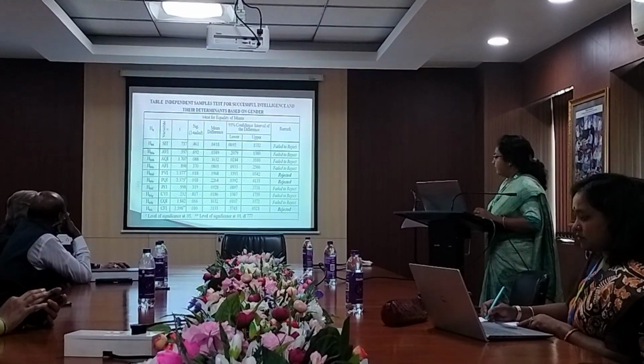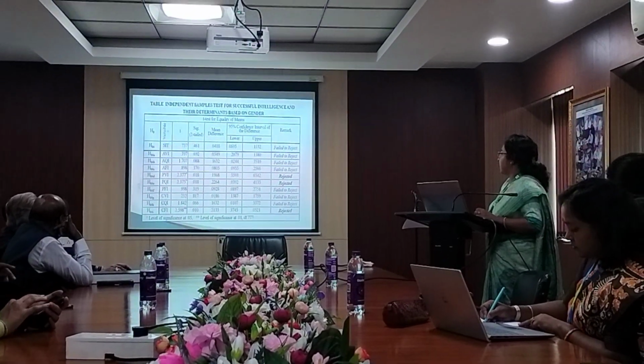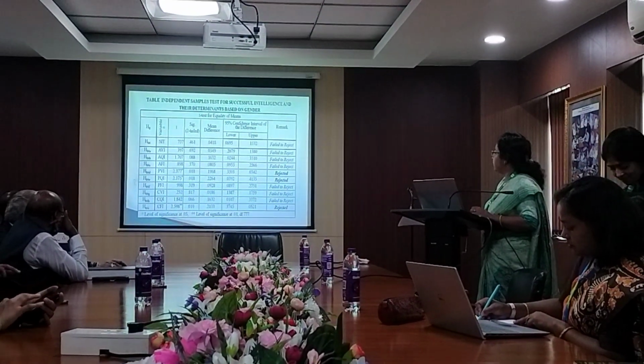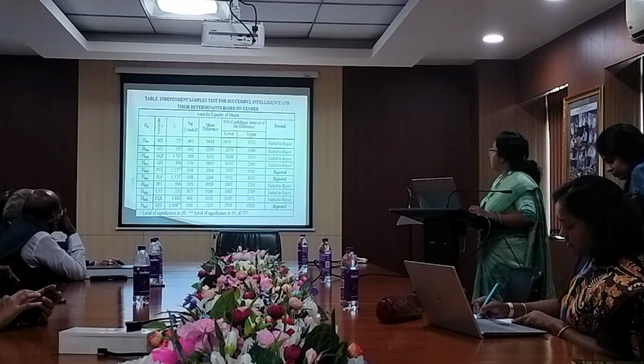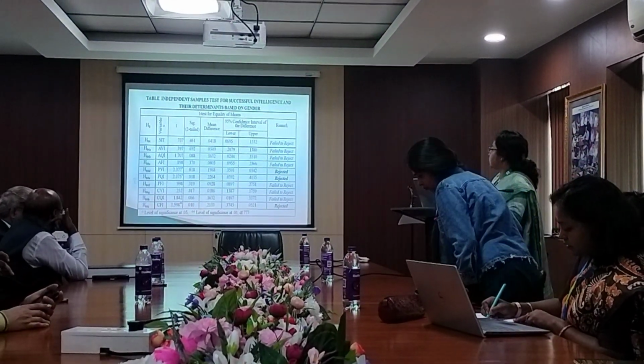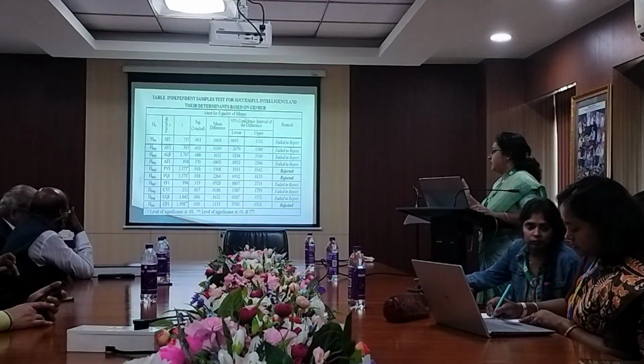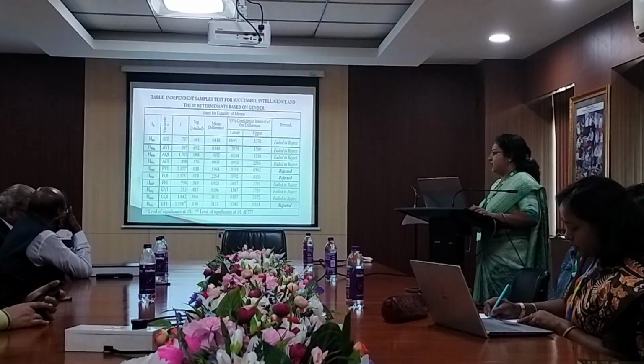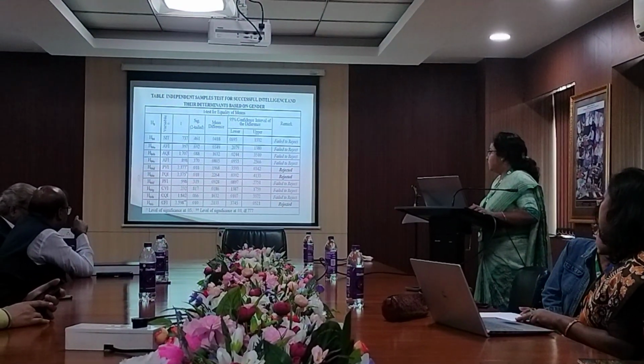This table shows the independent samples test for successful intelligence and their determinants based on gender. For SIT, the successful intelligence test, the hypothesis failed to be rejected because some values are less than the 0.01 level and some values are greater than the 0.01 level of significance.